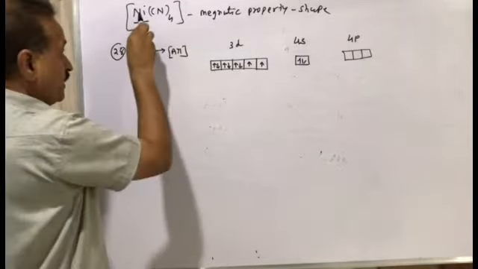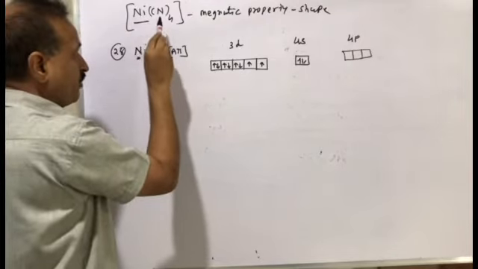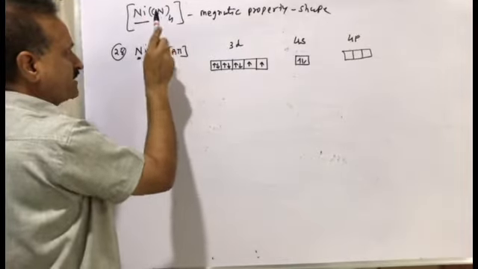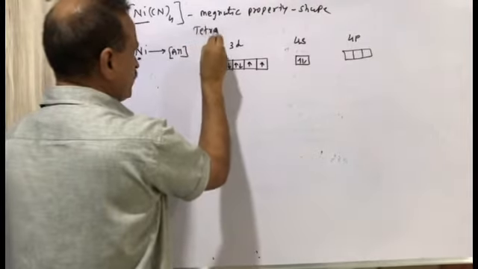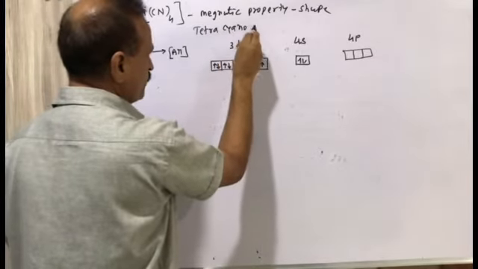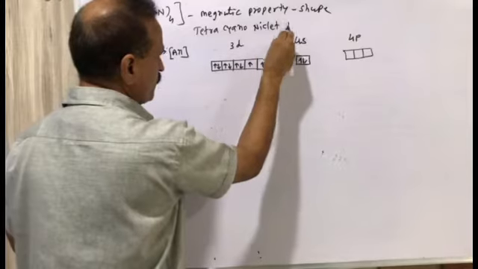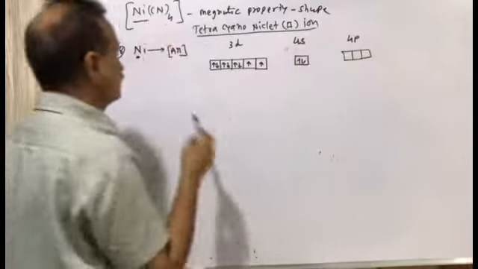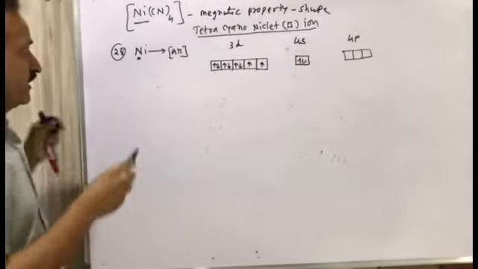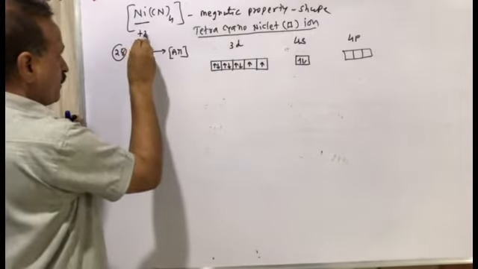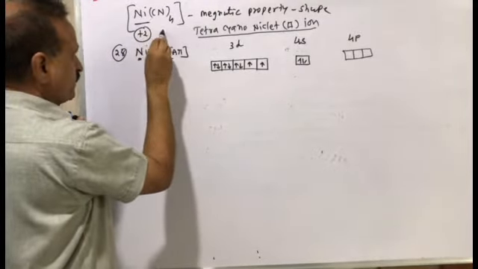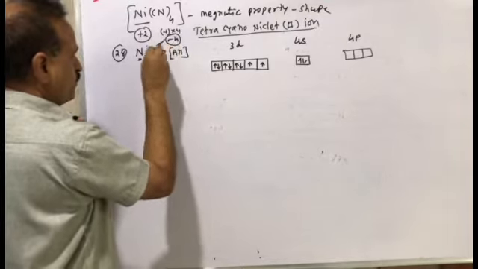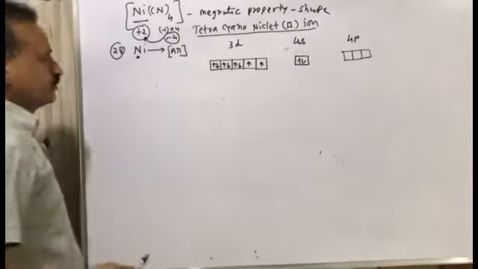The oxidation state of nickel is 2+. We must also write the name of this complex compound. The complex compound is tetracyanonickelate(II) ion. This is the IUPAC name of this compound. The oxidation number of nickel is 2. Each CN is -1, so 4 CN means -4. -4 plus 2, the charge will be -2.